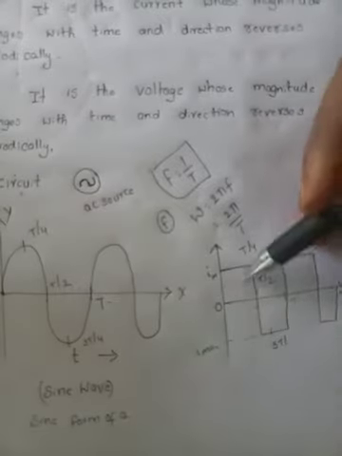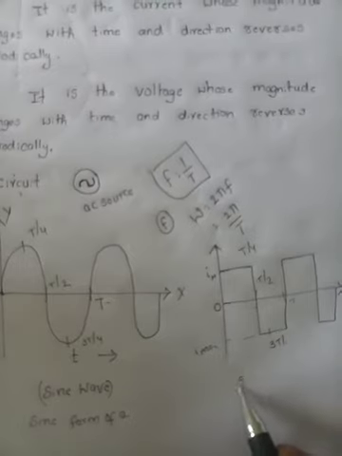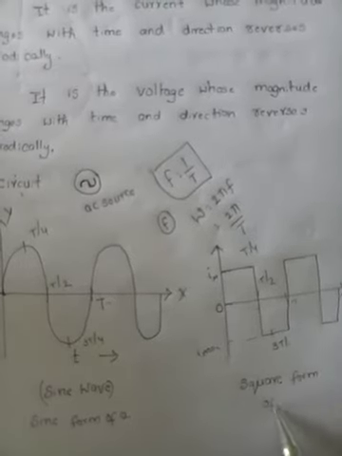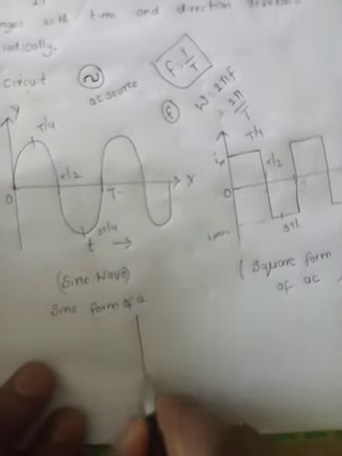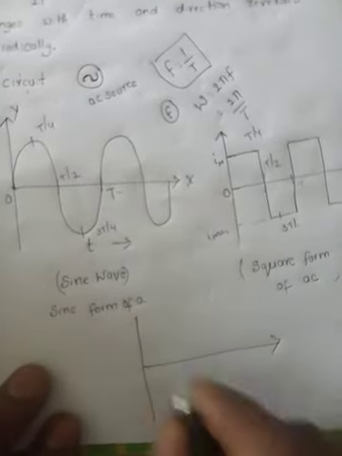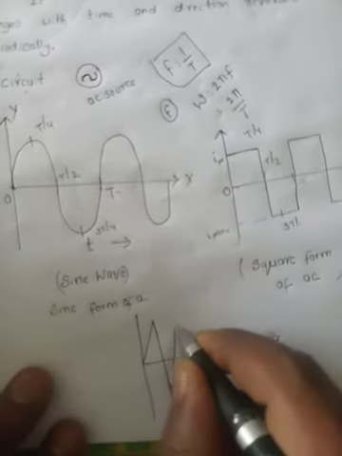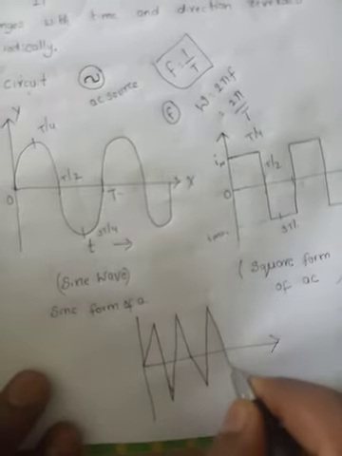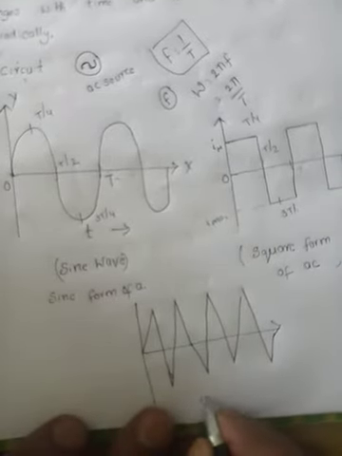It repeats its motion between minimum and maximum. This is the square form of AC. There is one more representation. The most usual representation is the sine wave only. Another representation is the sawtooth wave.